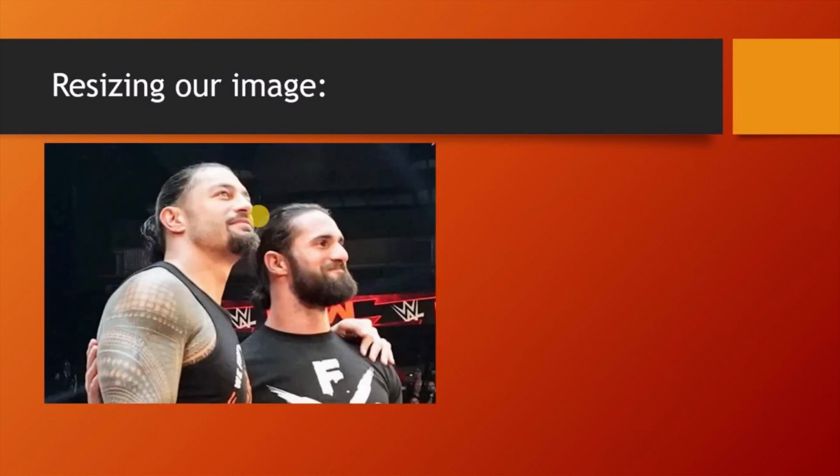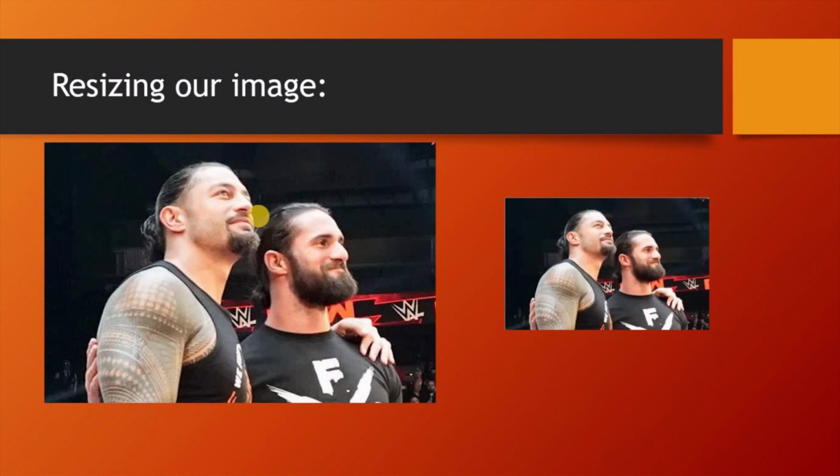Now guys, I am again in my slideshow. How can you resize your image? Resizing means changing your rows and columns. Suppose I have this image and I want to reduce the size of this image to half. So after I reduce this image to half, my image looks like this. You can see the number of rows and columns have been decreased.